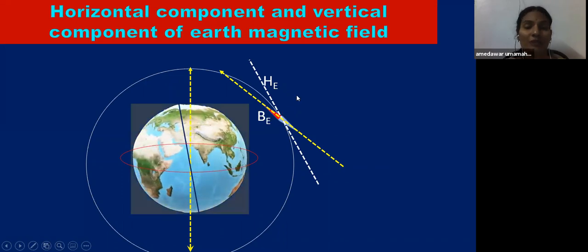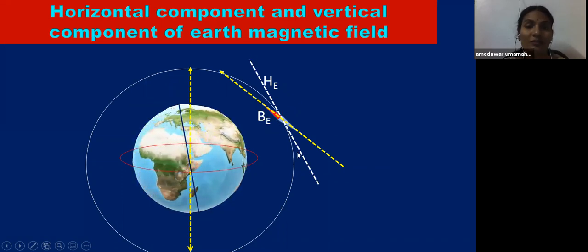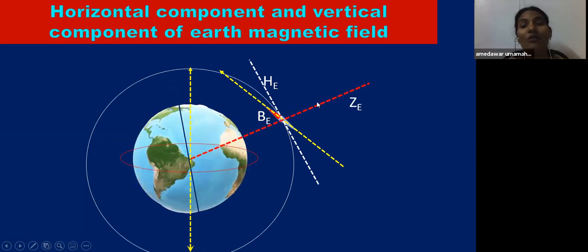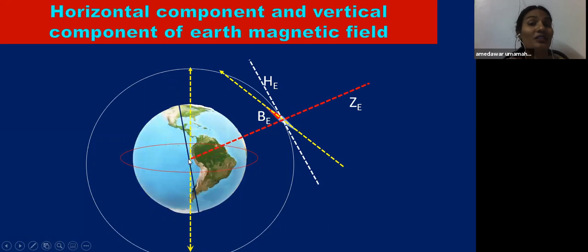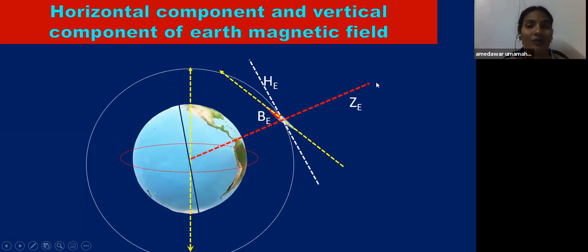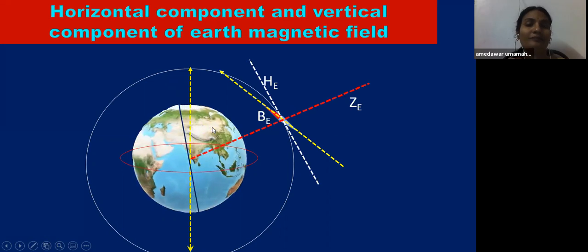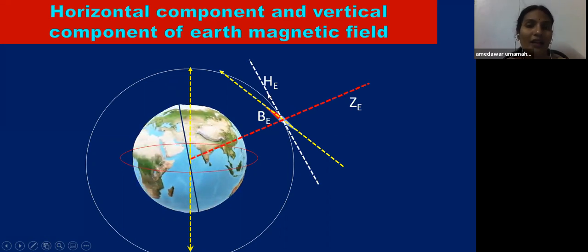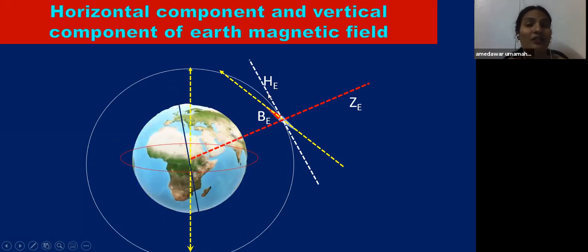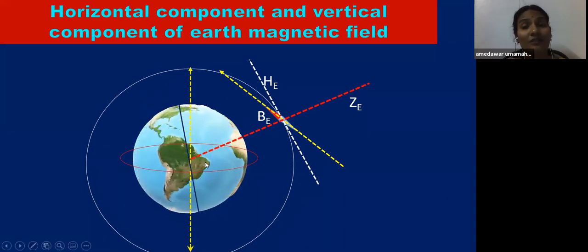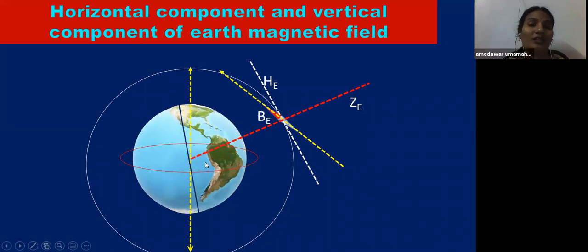Remember that the horizontal component is parallel to the Earth's surface, and the vertical component passes through the center of the Earth. The vertical component always passes through the center of the Earth. This is very important. At any location, if you draw a line parallel to the surface, you get the horizontal component. If you draw a line passing through the center of the Earth, you get the vertical component.